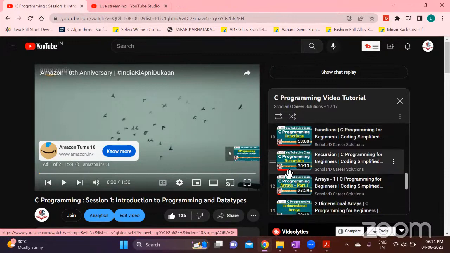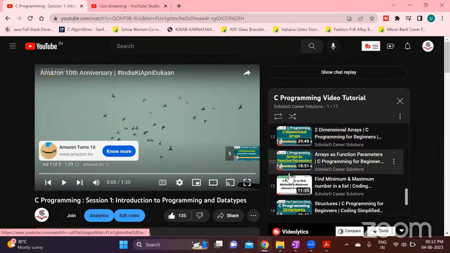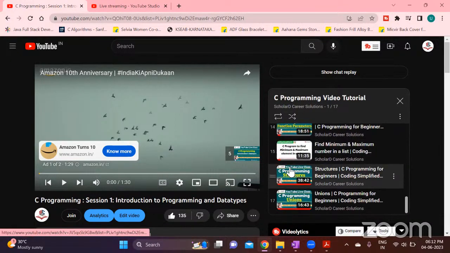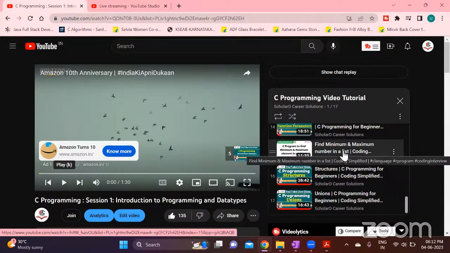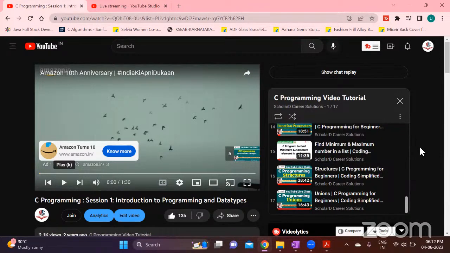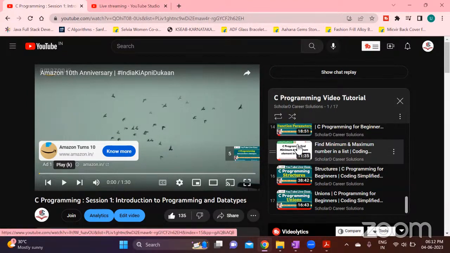So you have functions, recursion, arrays, two-dimensional arrays, and then structures and unions. Difference between structures and unions is a very, very frequently repeated question. Minimum and maximum number, one of you sent me a message in WhatsApp asking for an algorithm to find minimum and maximum number in a list. So the complete program is present here where I have explained the details.